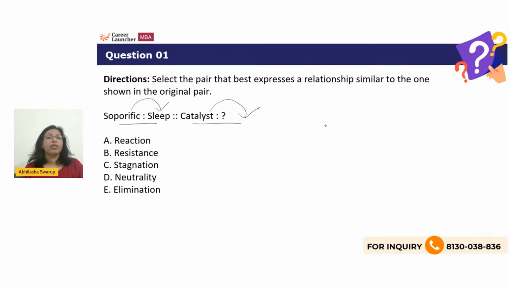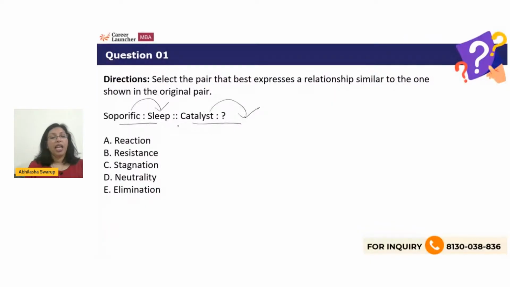Let's get your answers, guys. Is it reaction? Is it resistance? Is it stagnation, neutrality, or elimination? What will a catalyst lead to? Come on, quickly. Remember, vocabulary is a major portion of NMAT. Out of the 36 questions that you will get, a good number of questions will be from vocabulary. So be ready and be prepared to do questions of vocabulary.